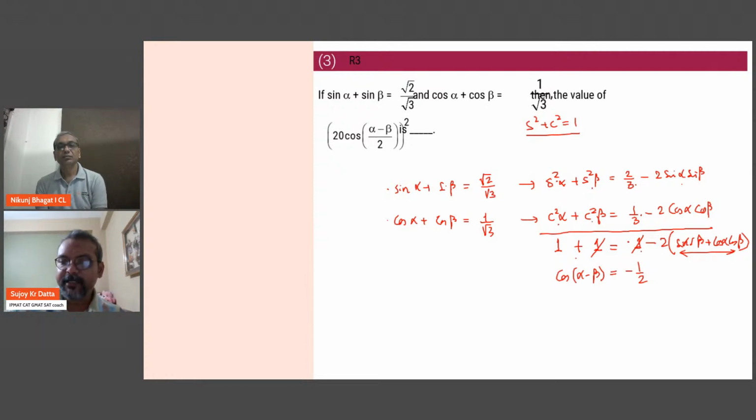Now you have to use another identity. Cos theta is 2 cos square theta by 2. Dekho, you are getting close to what you want. Cos of theta by 2 चाहिए. Cos theta मिल गया है. You need cos theta by 2.